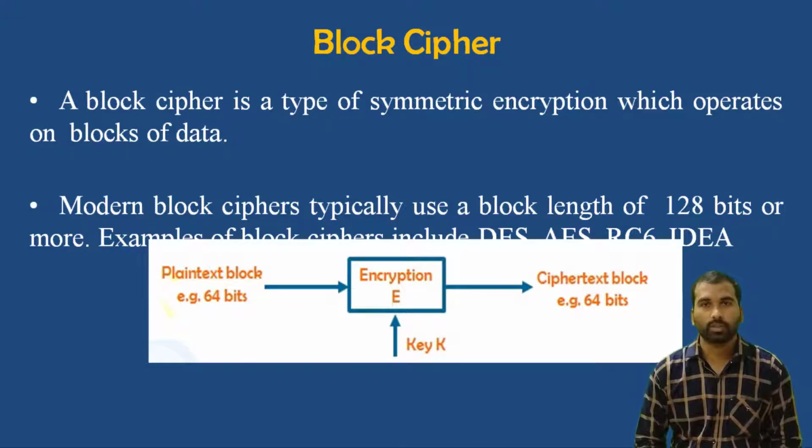You can see the diagram here. I have a plain text of length 64 bits, an encryption algorithm, and a key. By using the encryption algorithm and key, I can convert the plain text of 64 bits to ciphertext of 64 bits. The length of a plain text block is 64 bits and the size of the ciphertext block is also 64 bits.